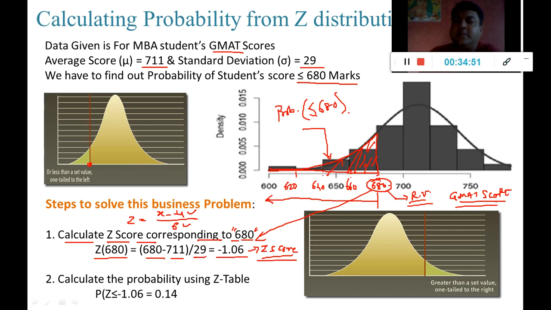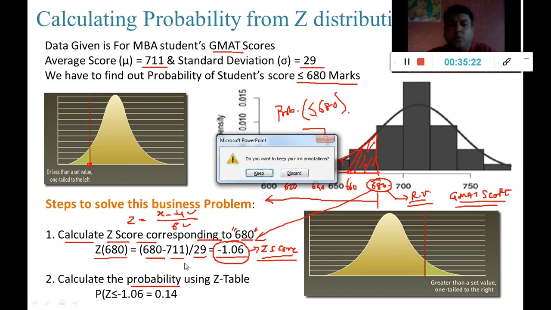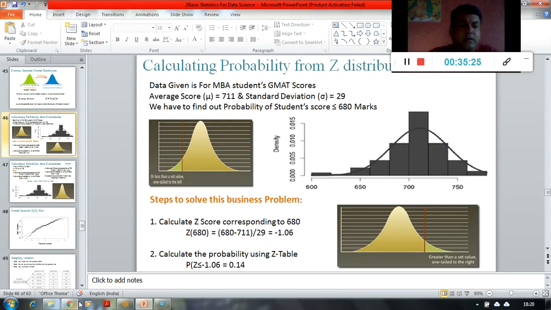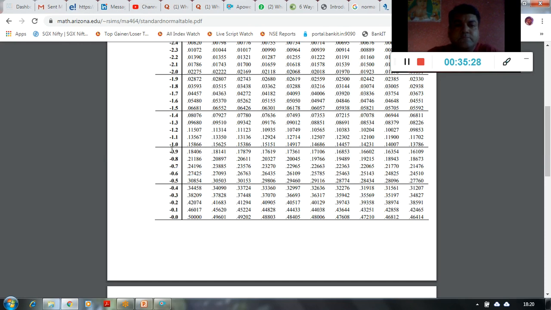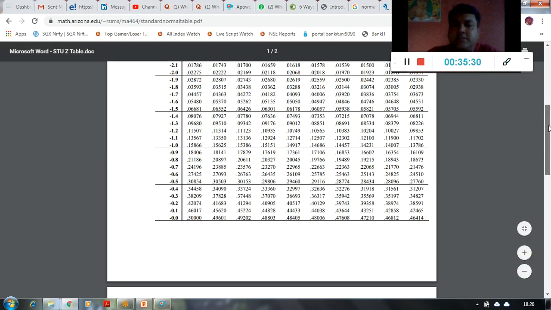Corresponding Z score for 680, because my mu is always going to be 0 over here for my standard normal distribution, right? So this value is lying at minus 1.06 position. Now what I want to see is, from the Z table I'm going to check what is the corresponding value for this, which is going to be my probability, right?